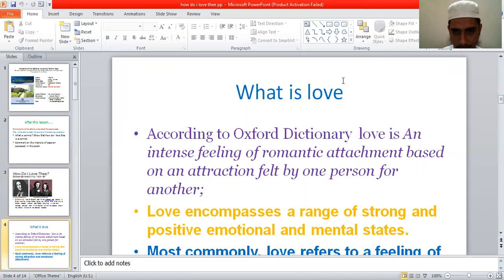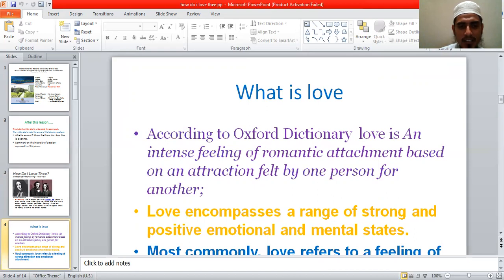Whenever anyone feels something extensively, then it may be called being in love. This love may be for any human being or any creature. In this poem, the speaker, the poet herself, is in deep love with her husband Robert Browning, and that is why she writes this sonnet counting how deeply she loved her husband. So here you find the definition of love according to the Oxford Dictionary. Love is an intense feeling.